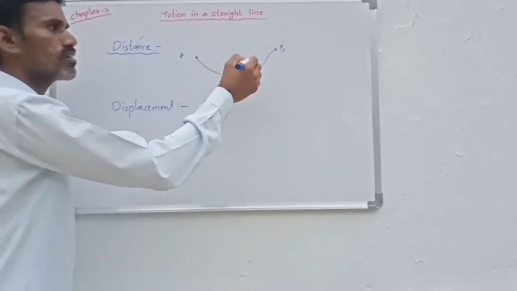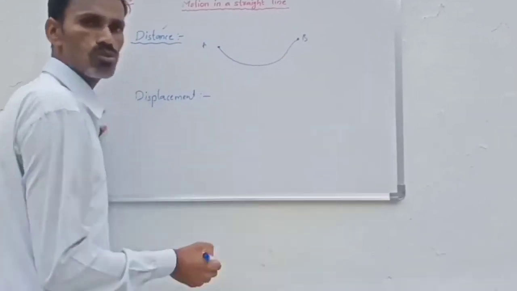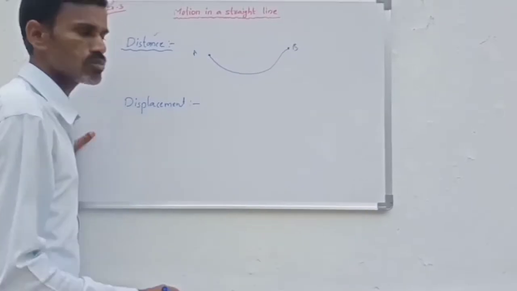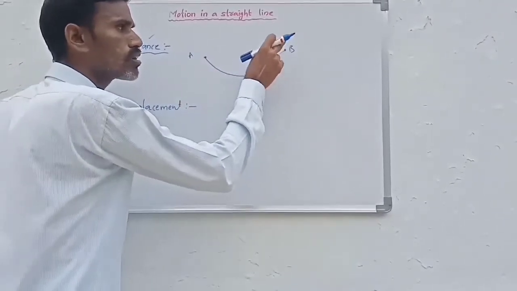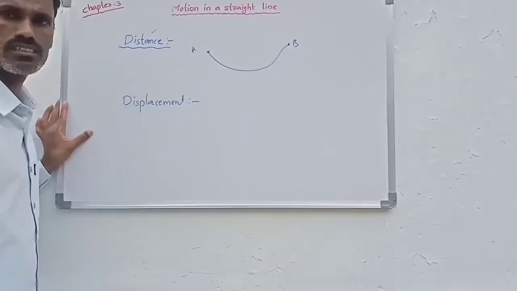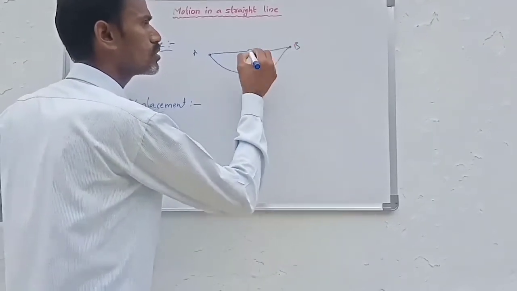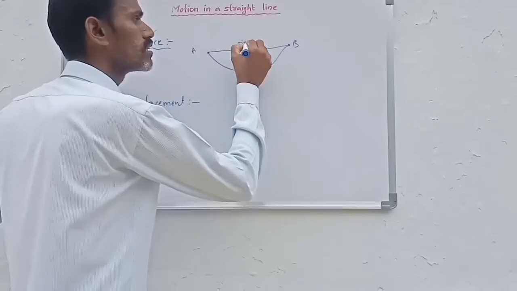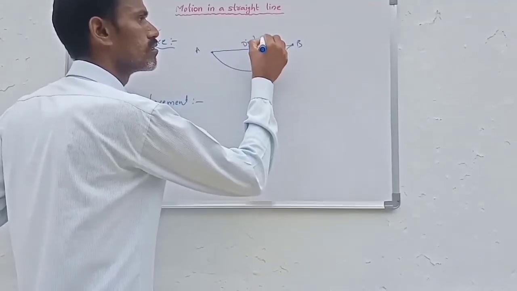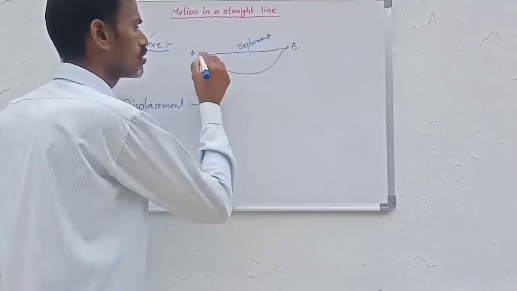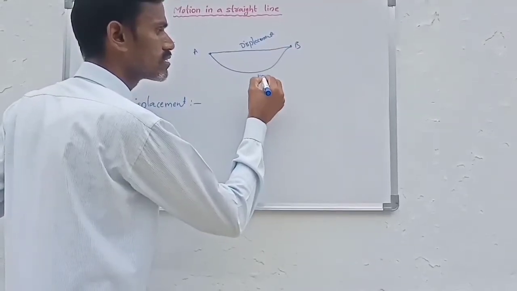In a time interval an object moves from A to B in such a manner. The actual path length is taken as distance, and the shortest distance between the initial position and the final position is taken as displacement.